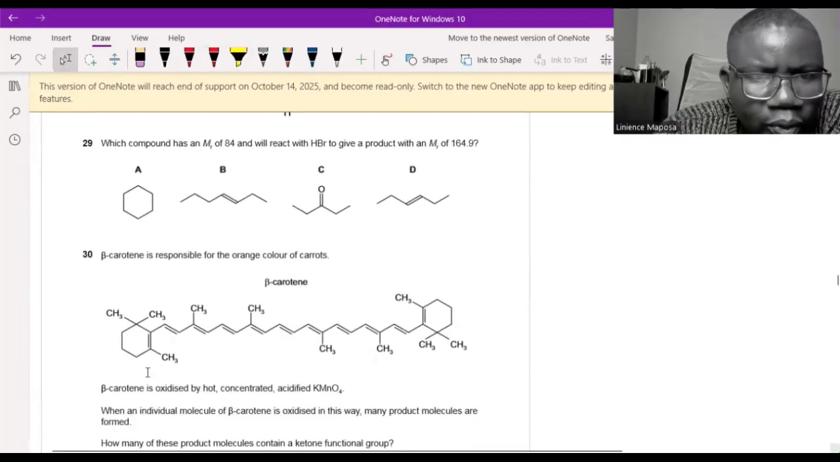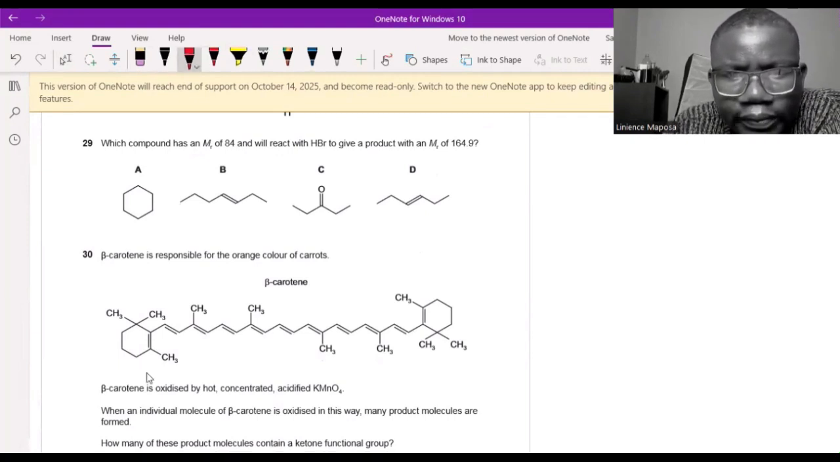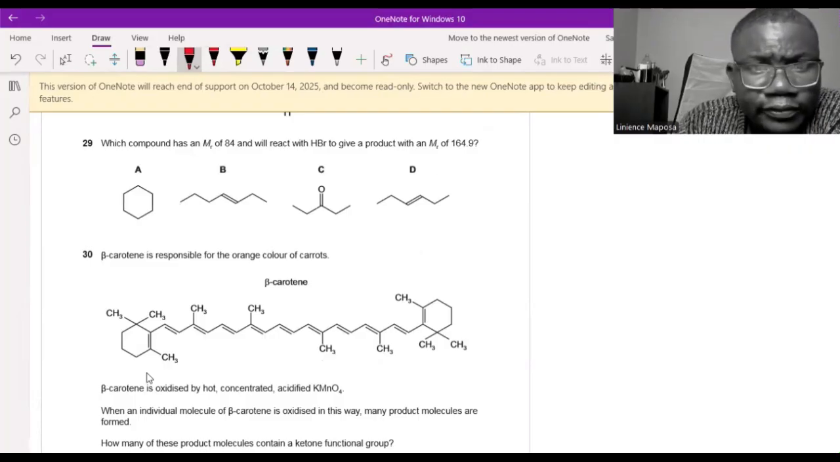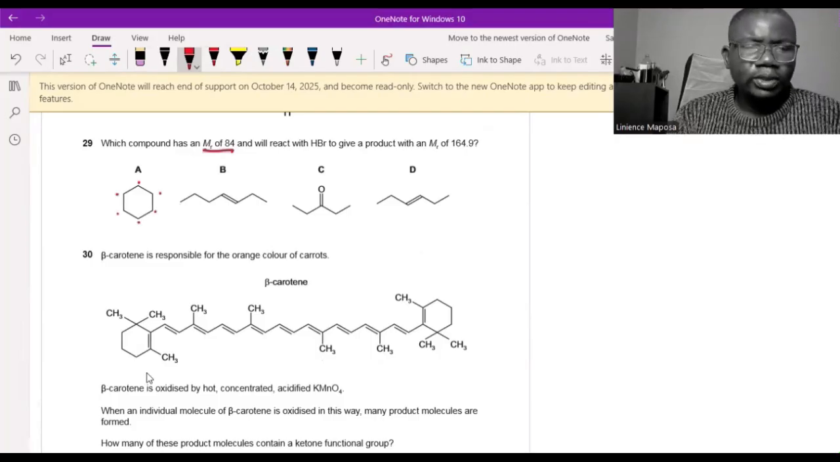Okay. Which compound has an MR of 84 and will react with HBr to give a product with molecular mass of that? Okay, two things must be met. First, it must have this mass. Let's check which one has that mass. 1, 2, 3, 4, 5, 6. Okay, so it's a cyclic alkane, so it will have a formula of